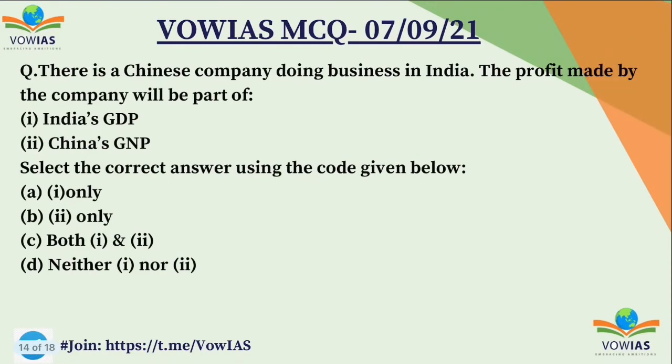Now let's look at the question of the day. There is a Chinese company doing business in India. The profit made by the company will be part of: first, India's GDP; second, India's GNP. Here we have to choose the correct answer: A. 1 only, B. 2 only, C. both 1 and 2, and D. neither 1 nor 2. Do give your answer in the comment box and tomorrow we will discuss this question.